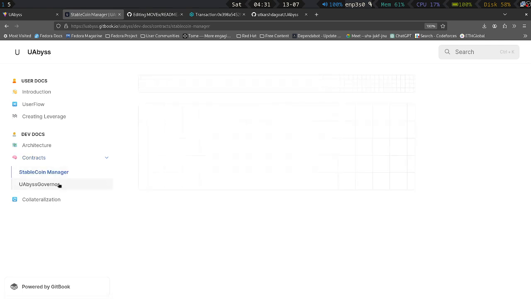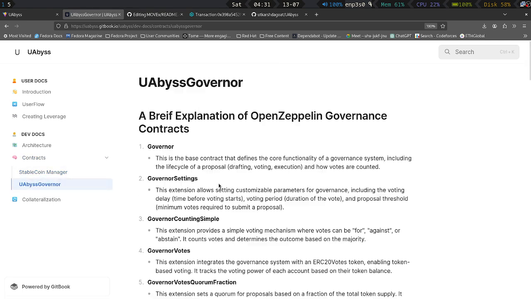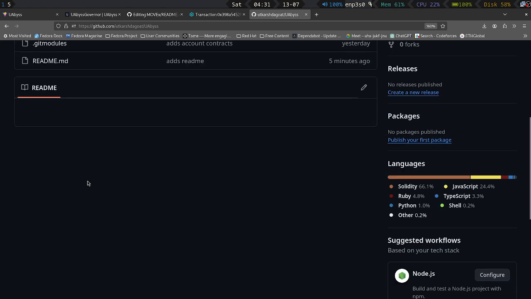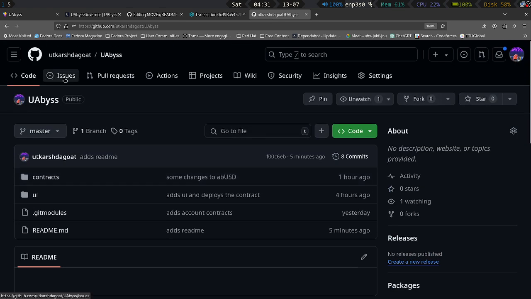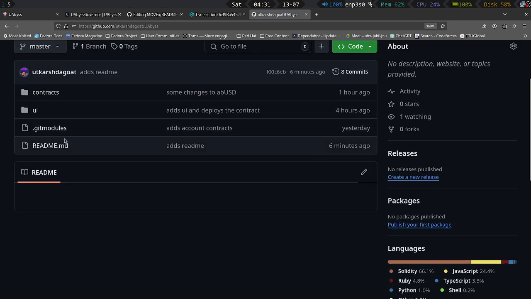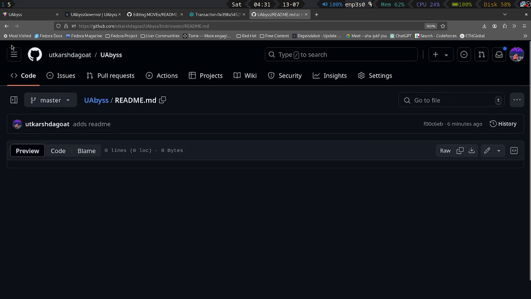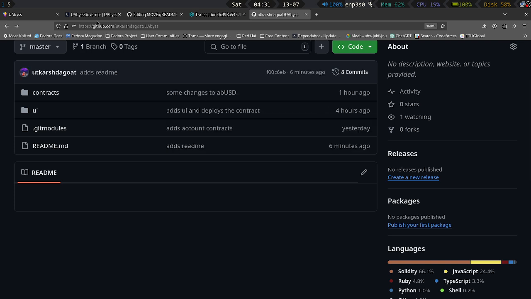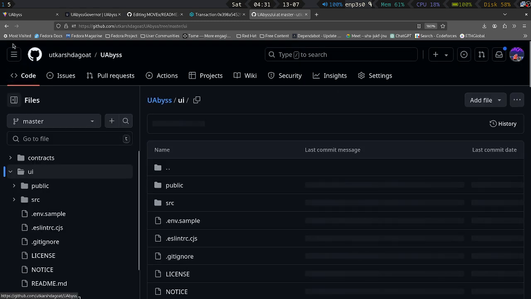The whole contract ABI is mentioned here, what we are using, everything, and you can go to the GitHub, and let me refresh. The readme does not render for some reason. Let me go to the readme. Okay, so it does not render, but the readme comprises a white paper, which is this. And let me go to the contract.